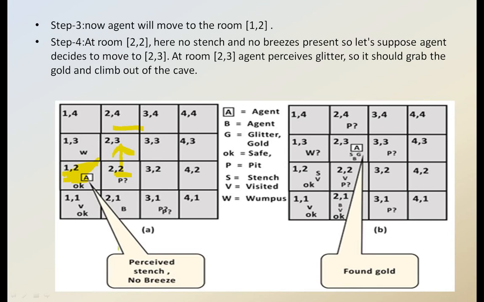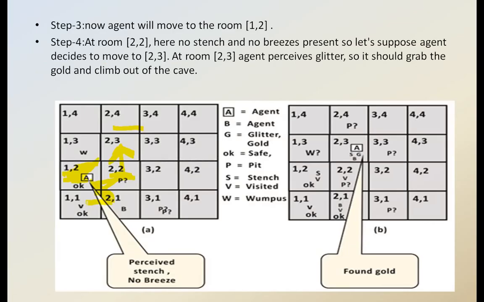Okay, so here in 1.2 it perceived stench and no breeze, so that's why it comes to 2.2. Initially it came into 1.1 and again it goes to 1.2. It's not safe, so it goes to 2.1. 2.1 is not safe, again it goes to 1.2, and in 1.2 it finds stench, so again it comes to 2.2. In 2.2 there are no pits and no stench, so again it wants to move to 2.3. But fortunately in 2.3 it finds the gold glitter, grabs it and moves in the same direction backward. It reaches 1.1 again. Okay, so like that the agent will put its step forward.